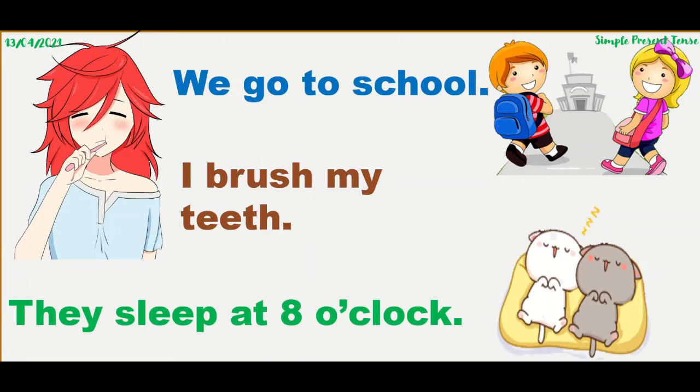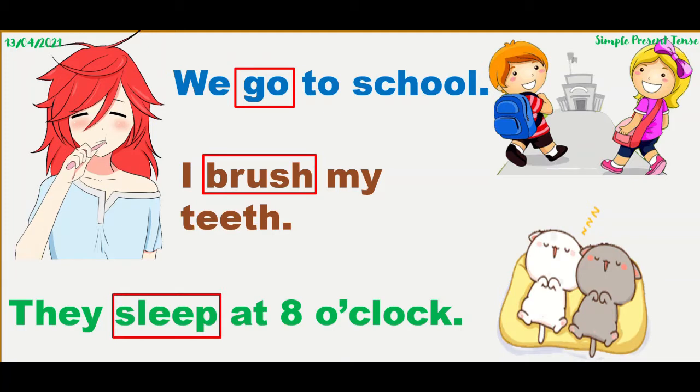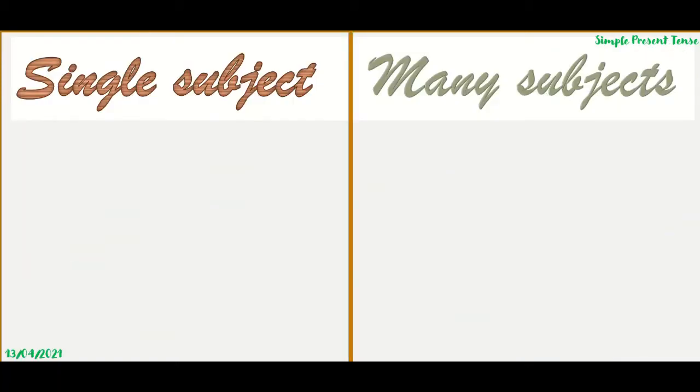Here, we have mentioned go, brush, sleep. All these three verbs are first form of verbs, right? So, to discuss the sentence structure of simple present tense, you must keep in mind that we will use the first form of verb.